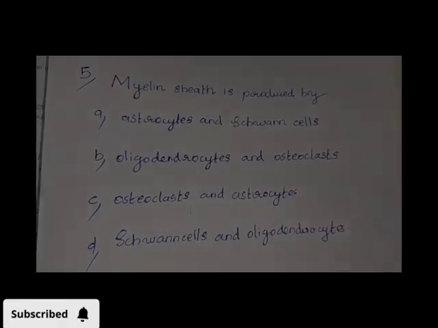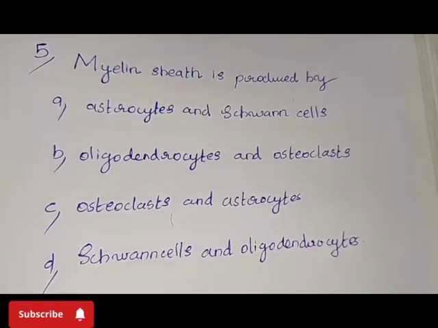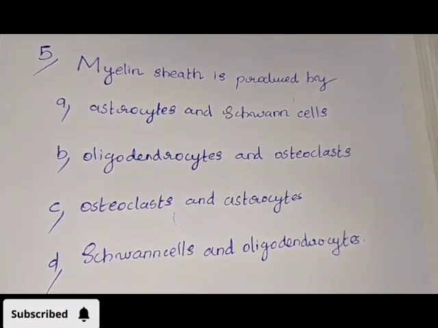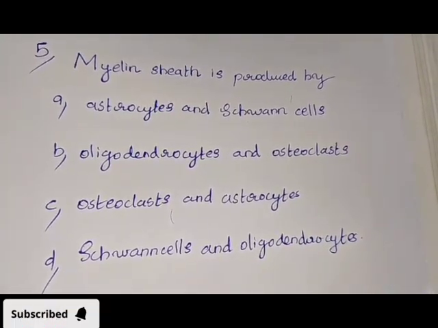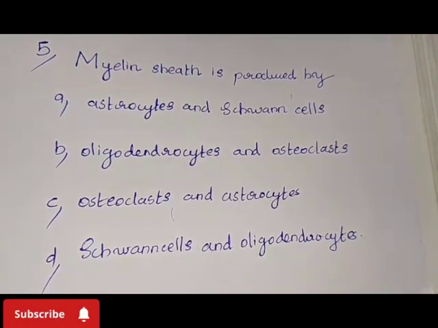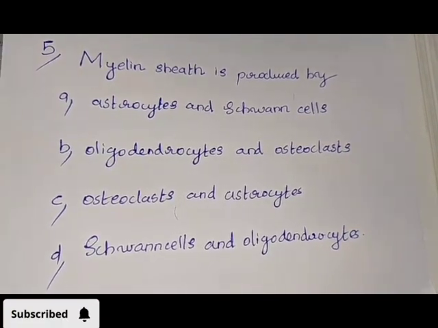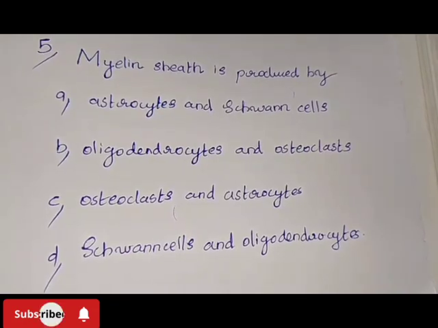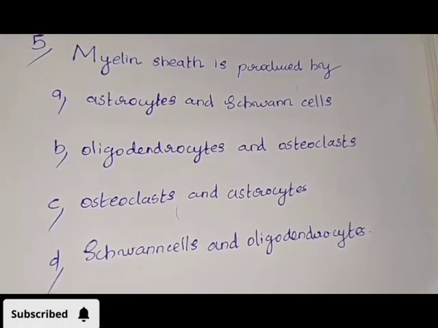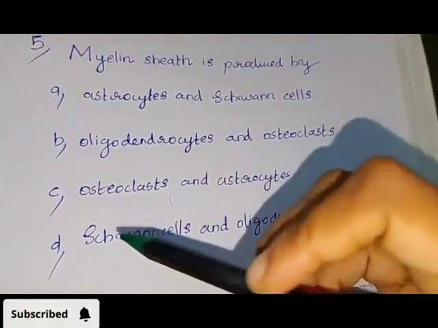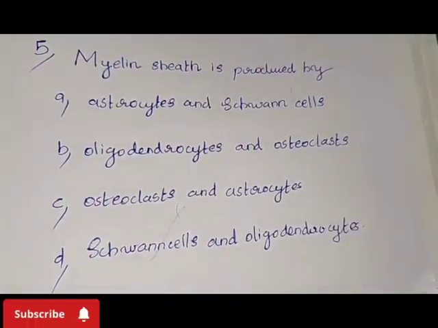5. Myelin sheath is produced by option A, astrocytes and squamous cell; B, oligodendrocytes and osteoclasts; C, osteoclasts and astrocytes; D, squamous cell and oligodendrocytes. Answer: option D, squamous cell and oligodendrocytes.